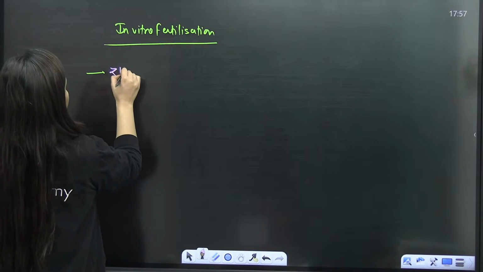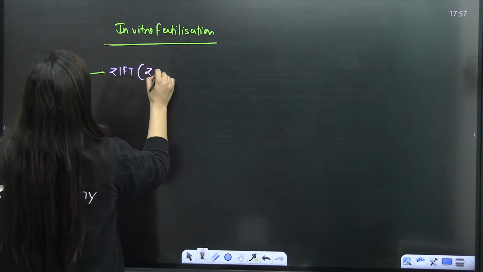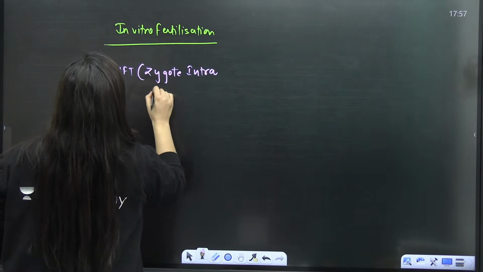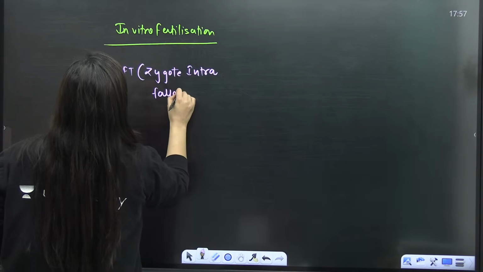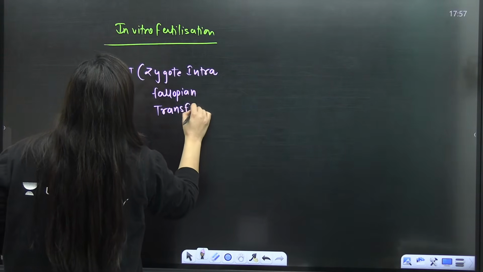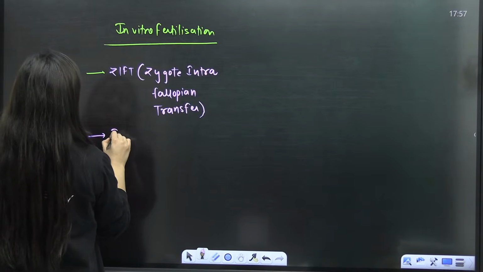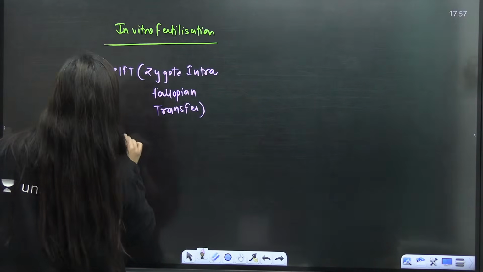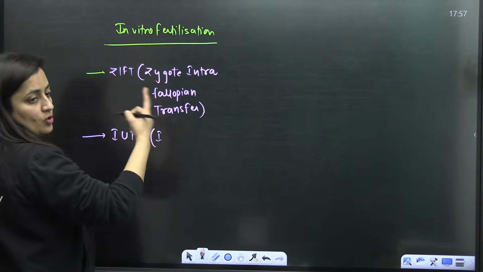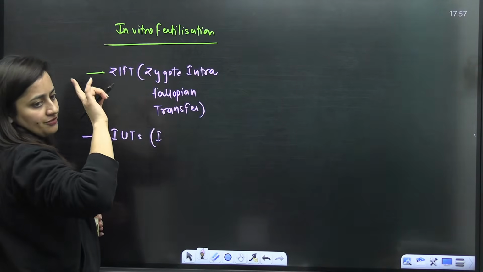So in vitro fertilization, we have ZIFT, zygote intrafallopian transfer. That's what you have to remember. Then intrauterine transfer, IUT. ZIFT is zygote intrafallopian transfer: the zygote, up to the 8 cell blastomere stage, will be transferred to the fallopian tube.